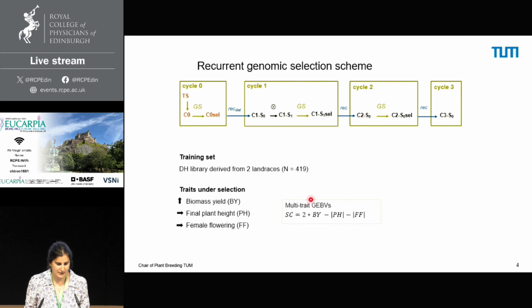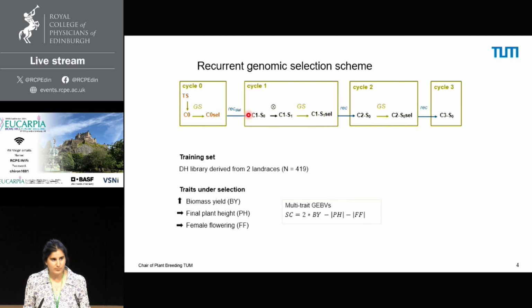So the DH library was composed of 419 individuals, which were part of the training set. And only one of these landraces was used to start the selection program to avoid confounding with population structure. So the selection scheme consists of 3 cycles of genomic selection followed by recombination, and here the definition for a cycle is a unit of selection and recombination.